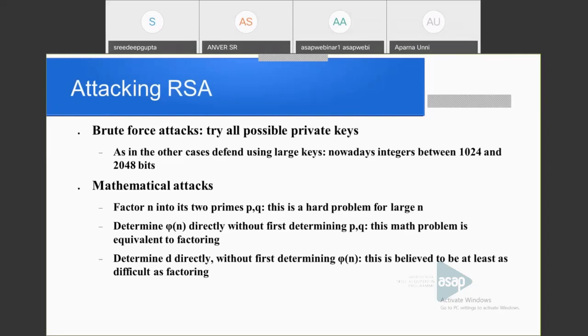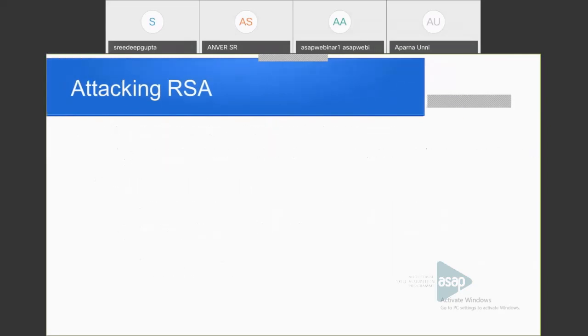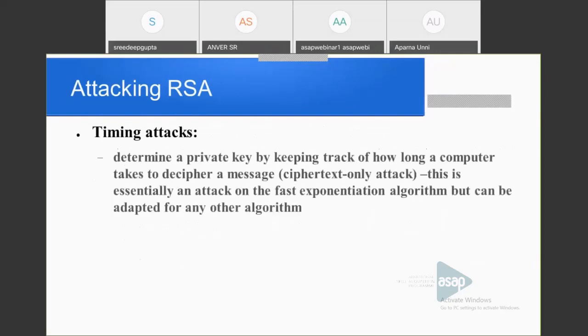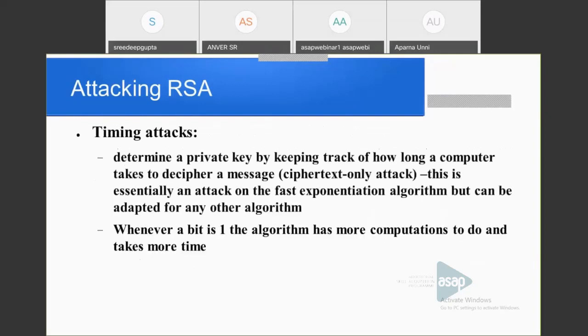Next is the major attack on RSA, called the timing attack. So what is a timing attack? I think this is the last slide. It determines a private key by keeping track of how long a computer takes to decrypt a message. This is based on the fast exponentiation algorithm.